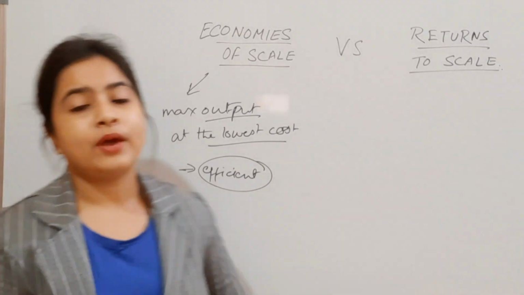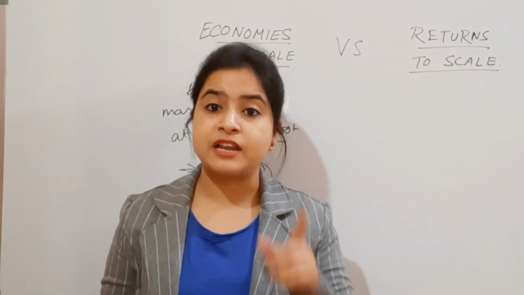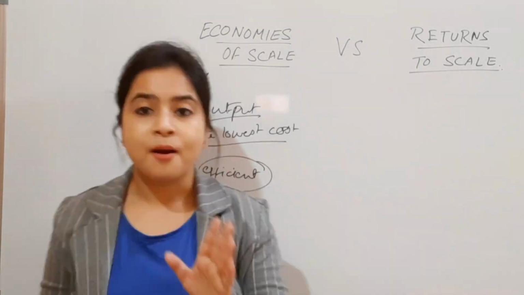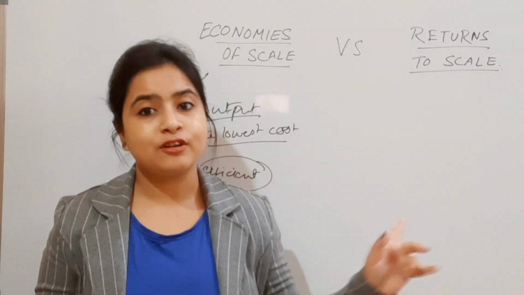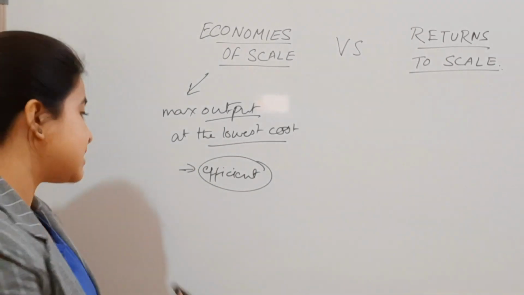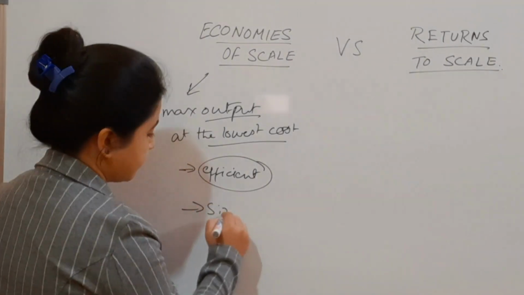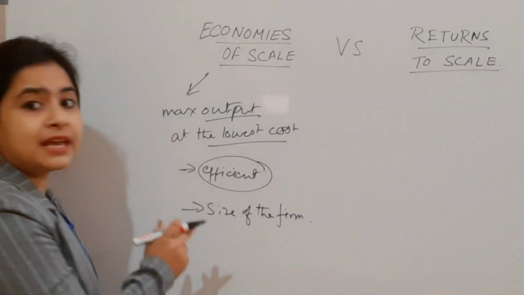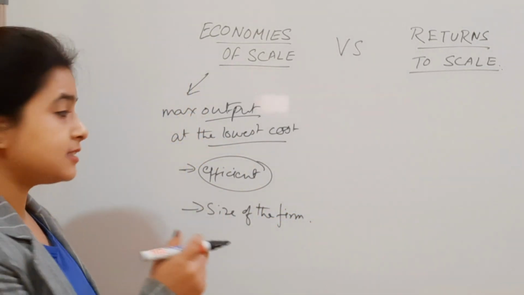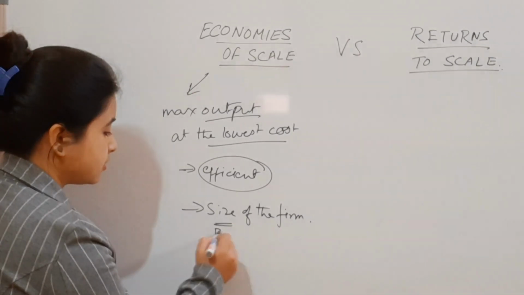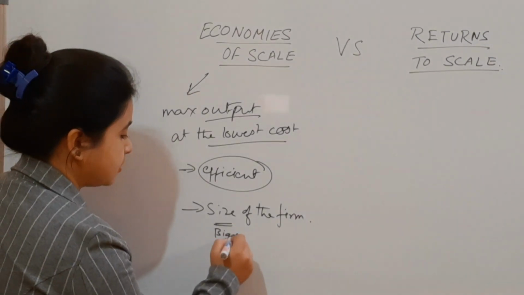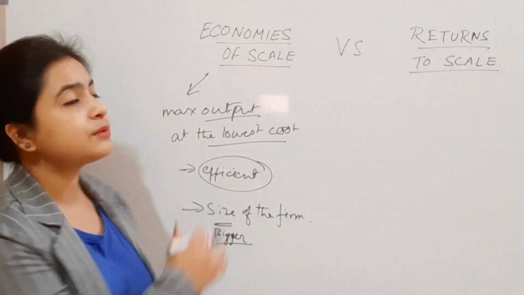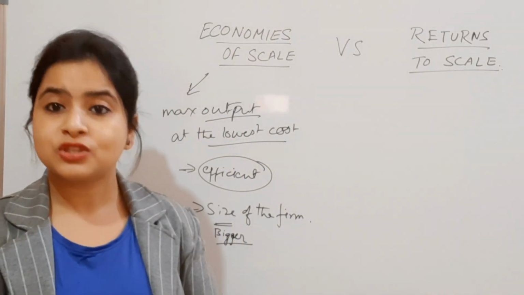Now, whenever we talk about economies of scale, one very important factor that does not matter in the case of returns to scale, but does matter for economies of scale, is the size of the farm. If we have bigger farms in our economy, then certainly economies of scale can be achieved very easily.